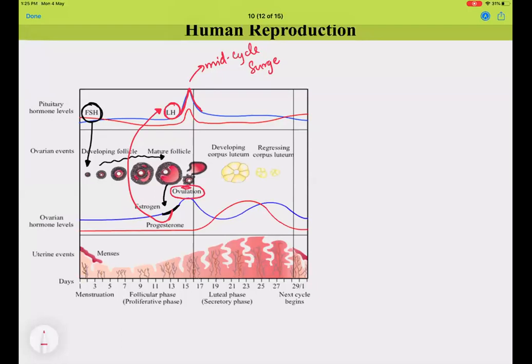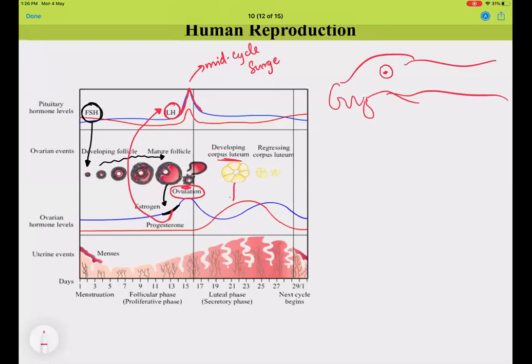Ovulation results in two events. One event is that the ovarian follicle releases the ovum, which reaches the ampulla region waiting for probable fertilization. The other event is the formation of the corpus luteum, which starts releasing progesterone.